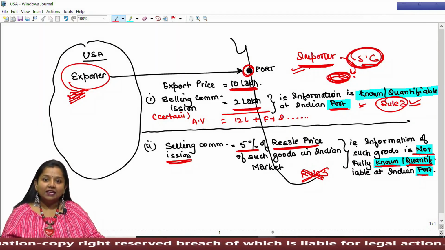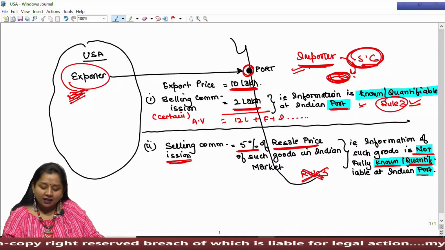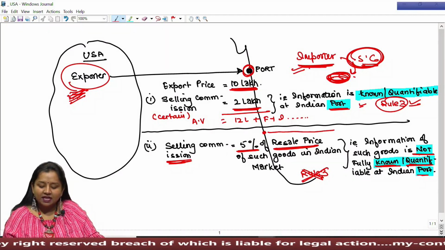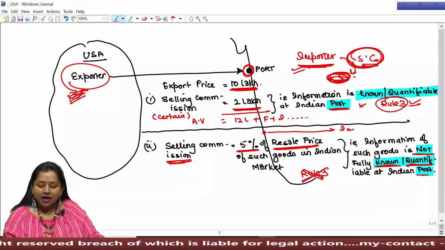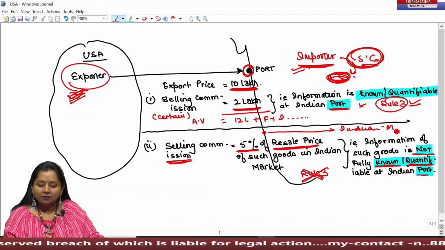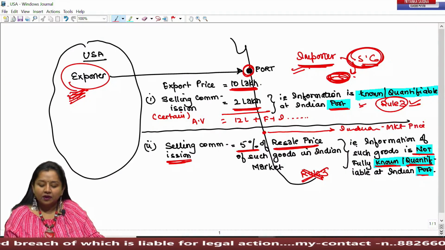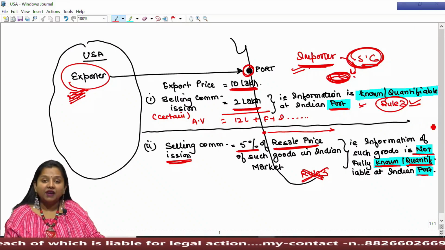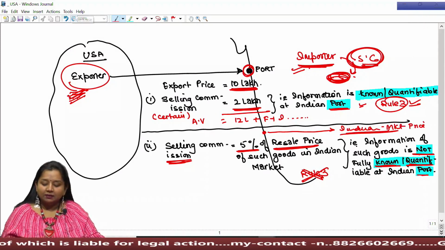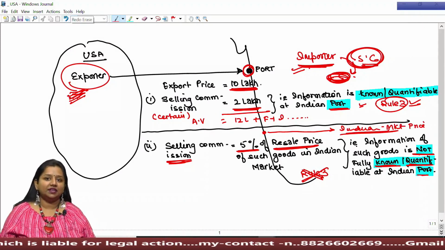That is, the condition of commission is that the importer shall sell such goods in the Indian market, and whatever the Indian market price will be, its 5% shall be given to the exporter's agent.